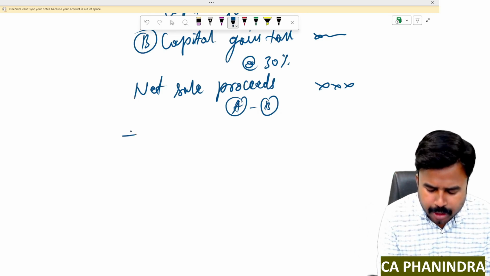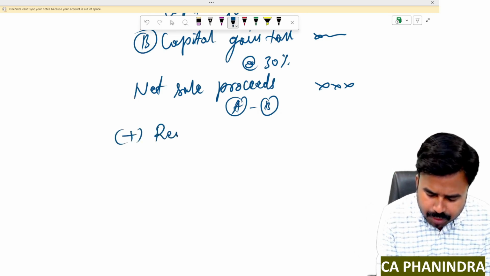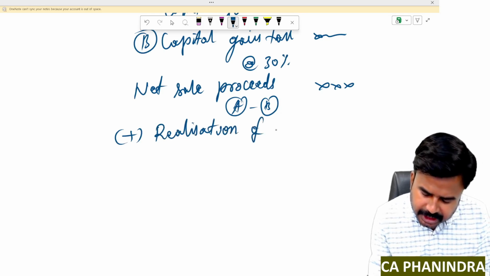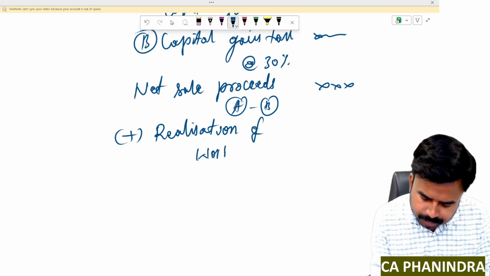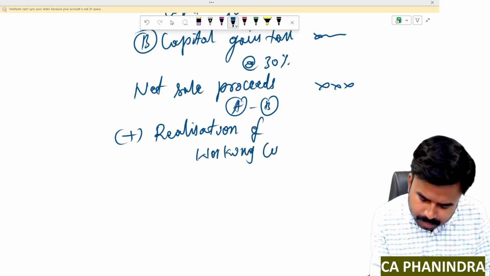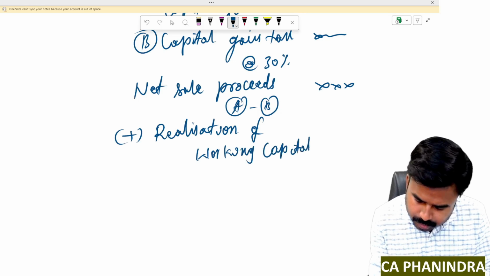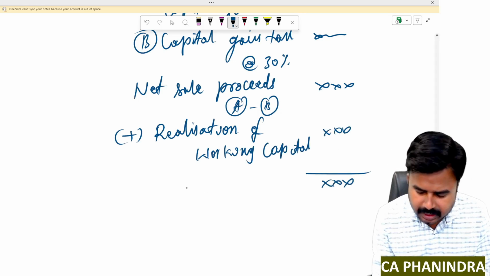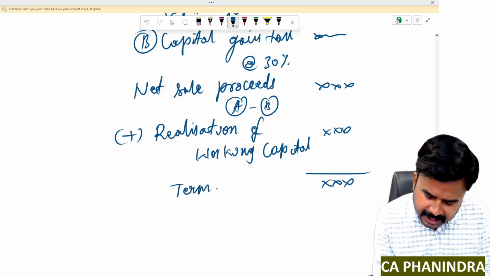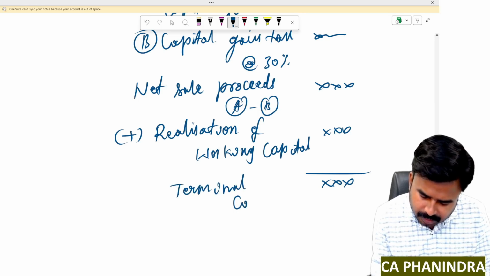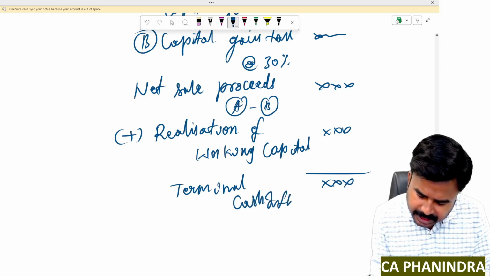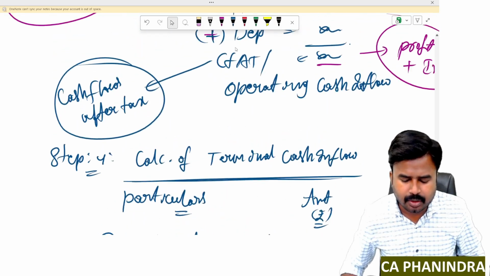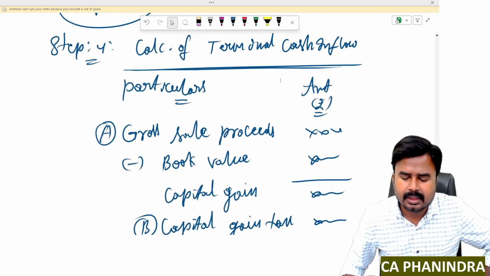To this number, you please add back realization of working capital. Then I'll get terminal cash inflow. Finally, this is my terminal cash inflow. So this is regarding step number 4. Please copy this.